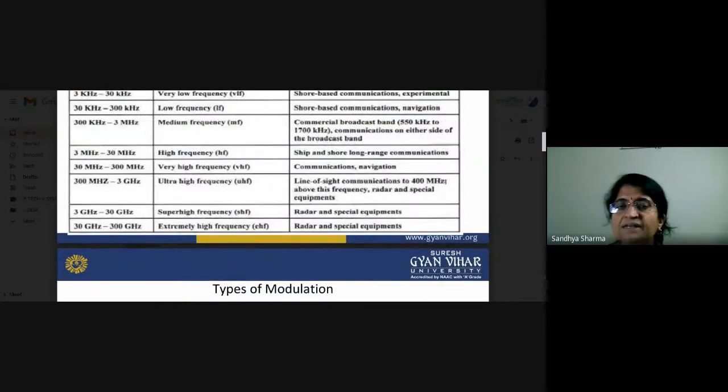3 megahertz to 30 megahertz is high frequency, used for long range communication. Very high frequency belongs to 30 megahertz to 300 megahertz, and 300 megahertz to 3 gigahertz is ultra high frequency. We use it for line of sight communication. 3 gigahertz to 30 gigahertz is basically radar and satellite frequency. 30 gigahertz to 300 gigahertz is extremely high frequency, also used in radar and special equipment. So as frequency increases, its applications also change.